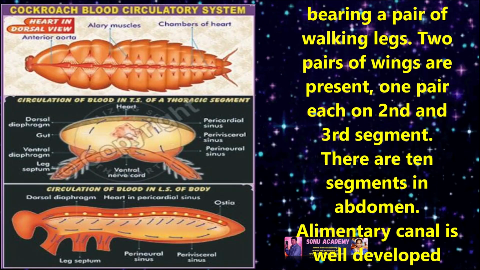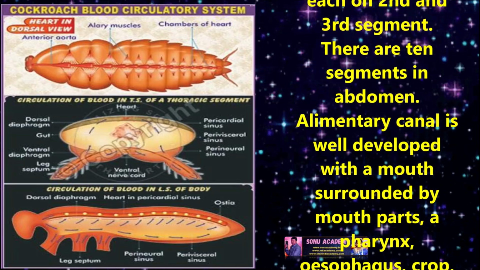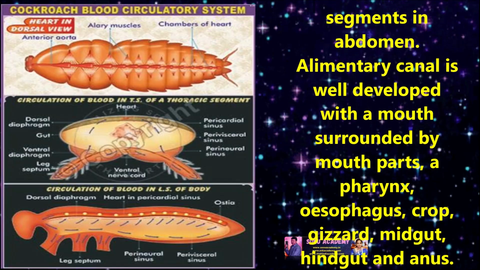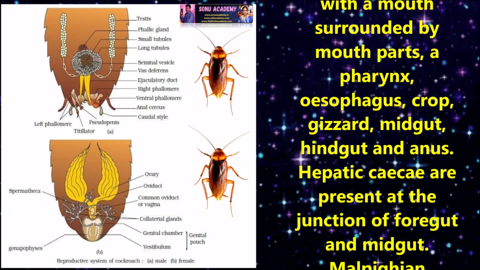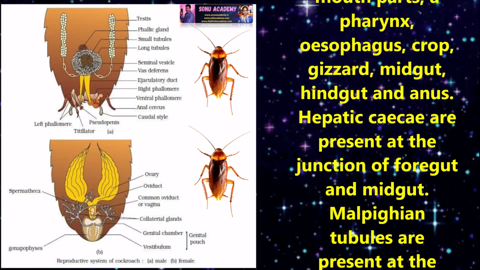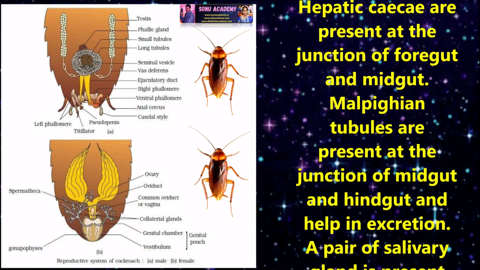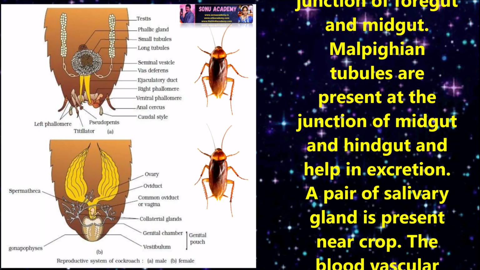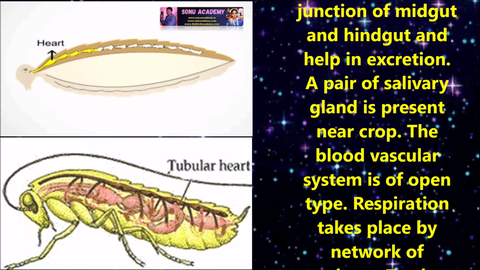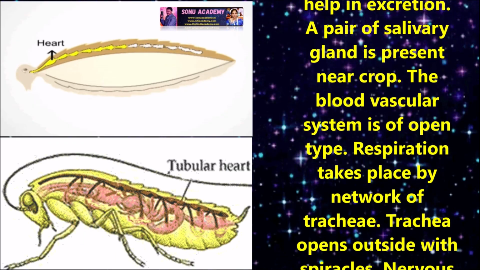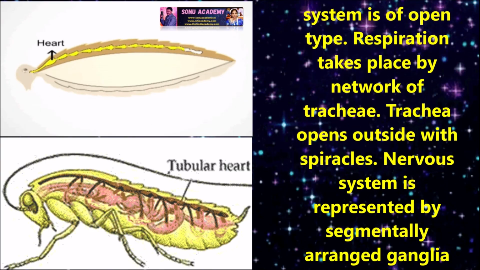The alimentary canal is well developed, with a mouth surrounded by mouth parts, followed by pharynx, esophagus, crop, gizzard, midgut, hindgut, and anus. Hepatic caeca are present at the junction of foregut and midgut. Malpighian tubules are present at the junction of midgut and hindgut and help in excretion. A pair of salivary glands is present near the crop. The blood vascular system is of open type. Respiration takes place by a network of tracheae. Tracheae open outside with spiracles. Nervous system is represented by segmentally arranged ganglia and a ventral nerve cord.